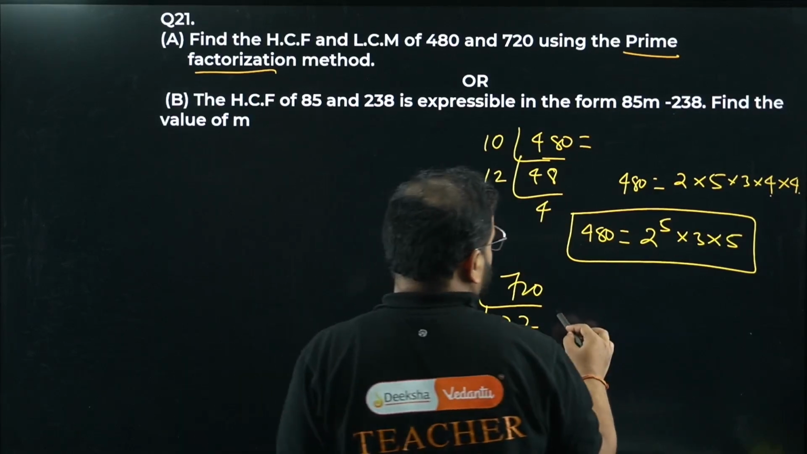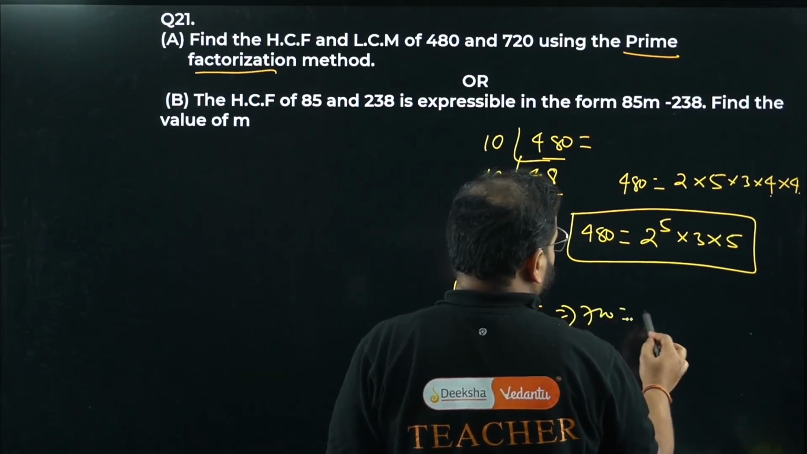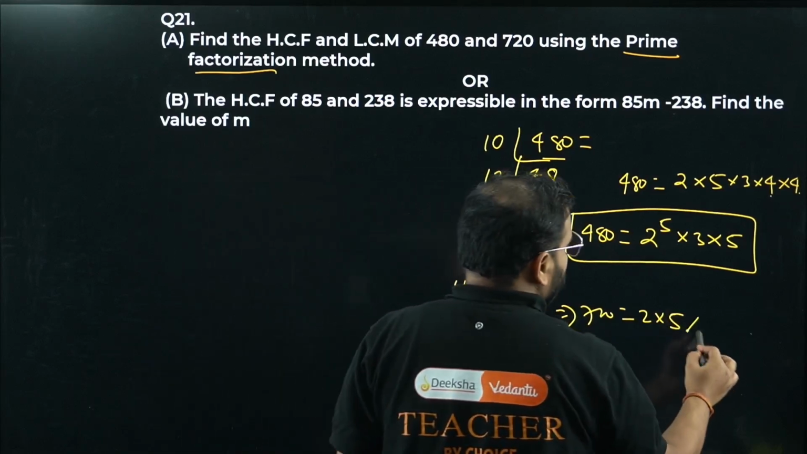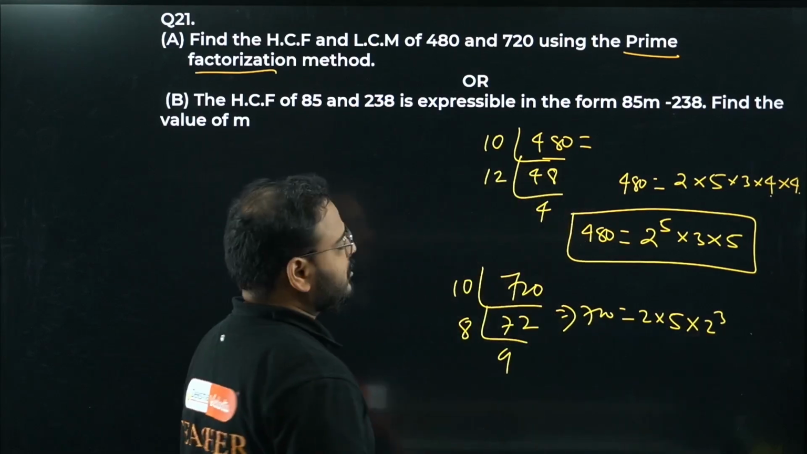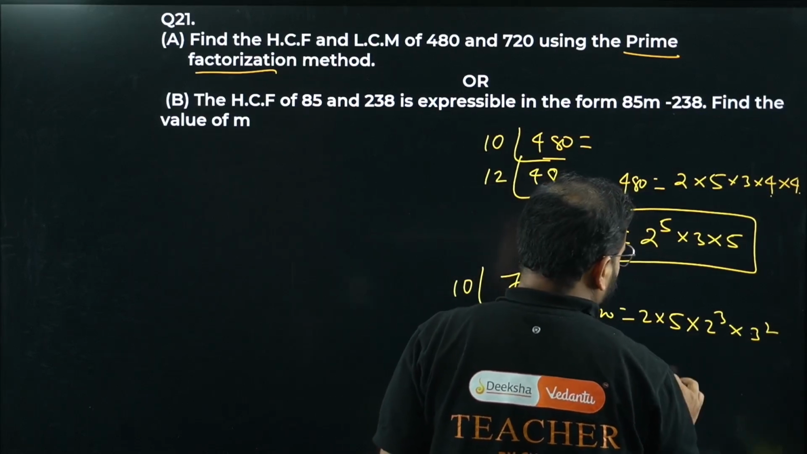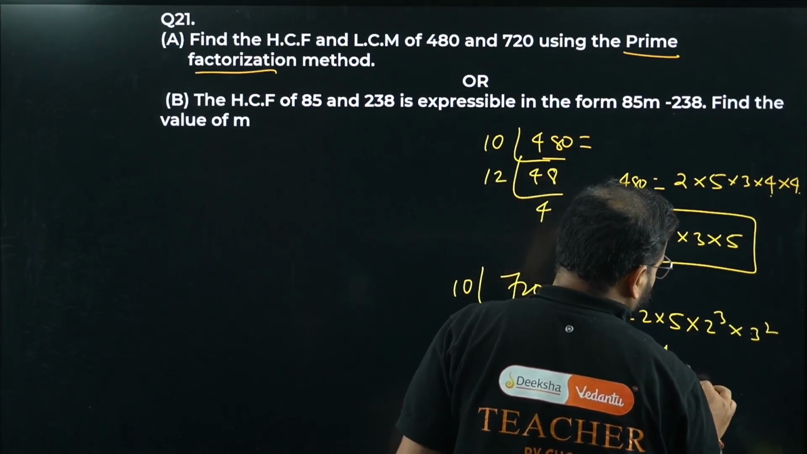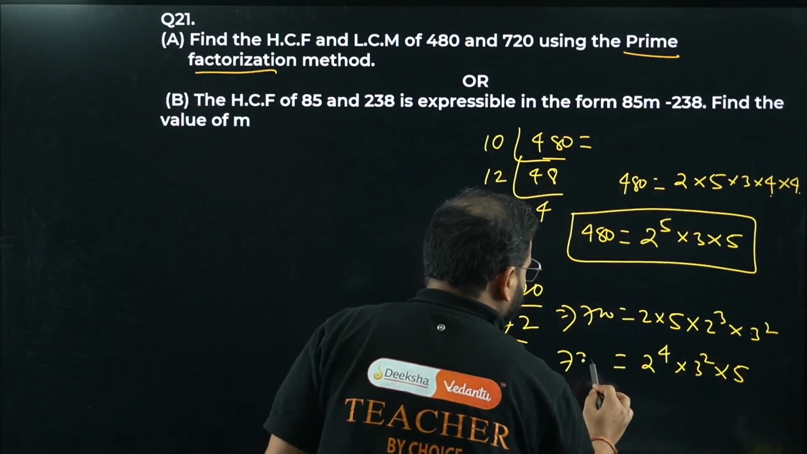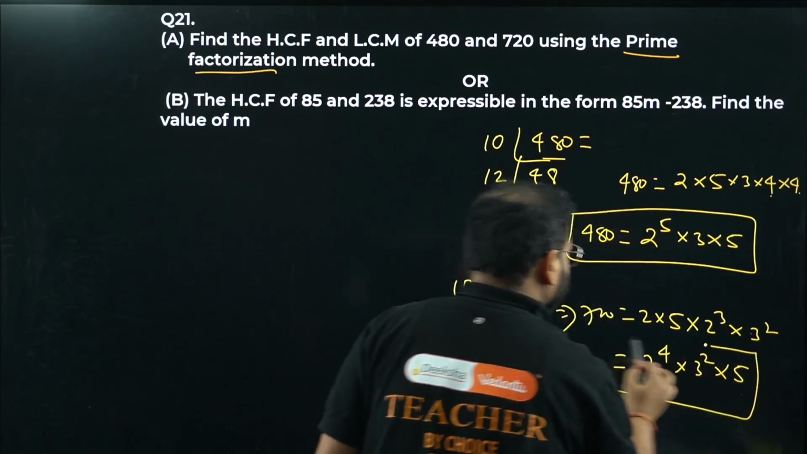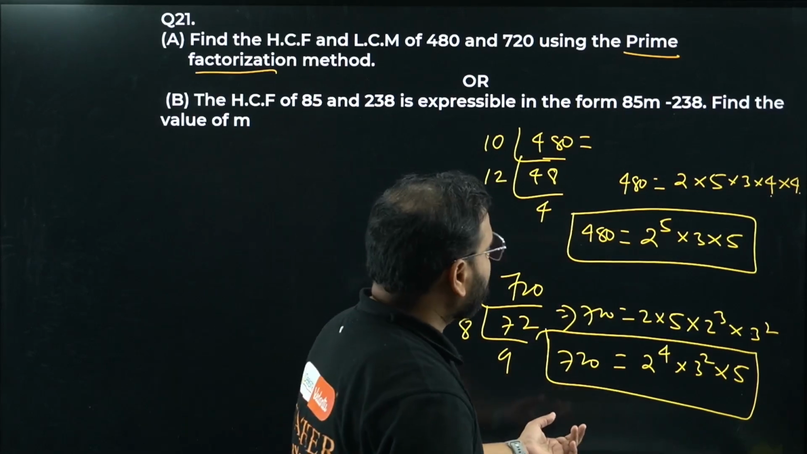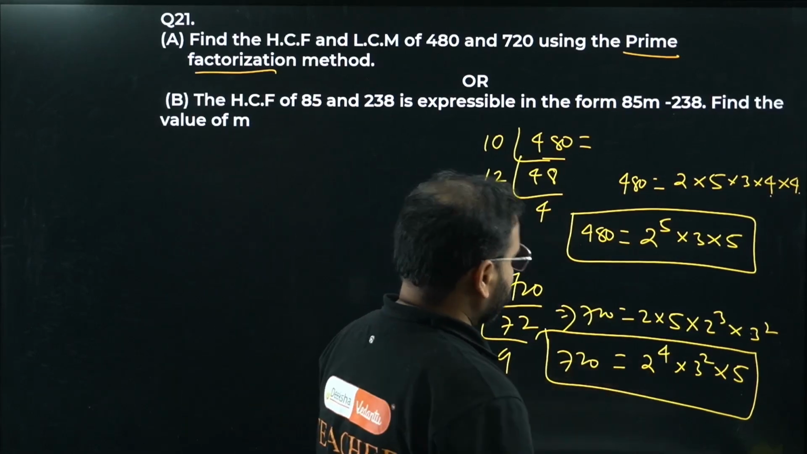Have a look. 720 I can write it as 2 times of 5 for this first 10. What is 8? 2 power 3. What is 9? 3 power 2. What is the answer? Check this out. 2 power 4, 3 power 2 and 5. This is given as 720's prime factorization. The 2 boxes are your very, very important steps. You have to show this. Okay, so 2 power 4, 3 power 2 and 5.